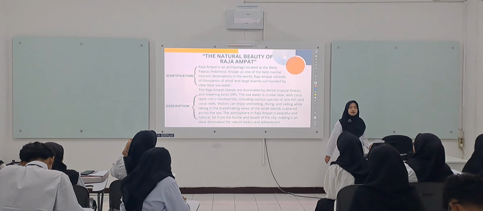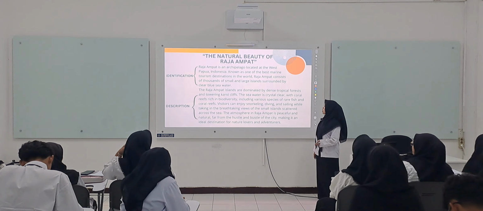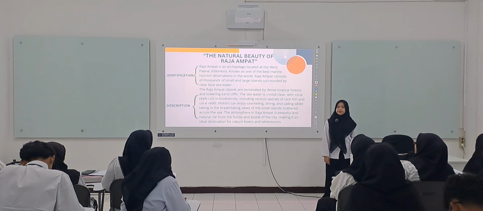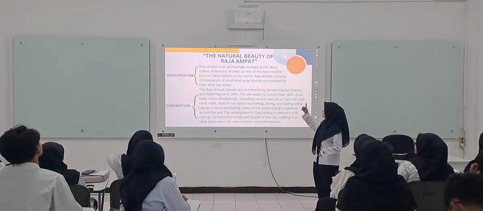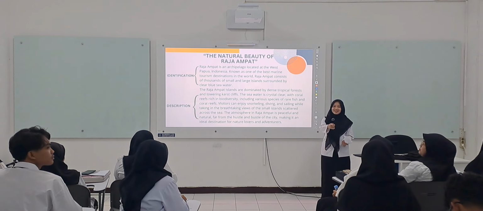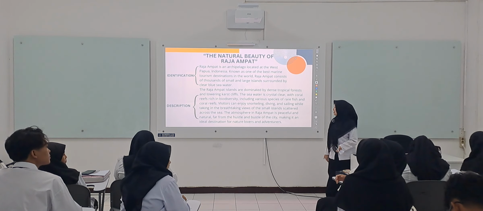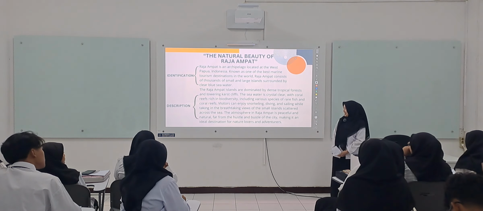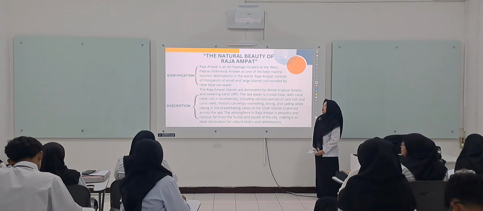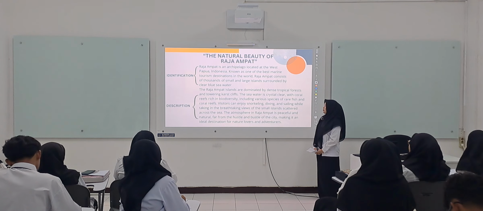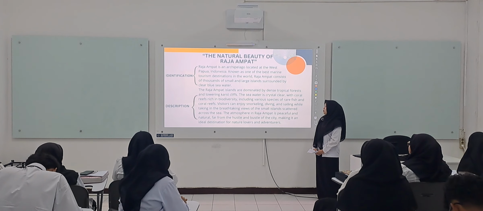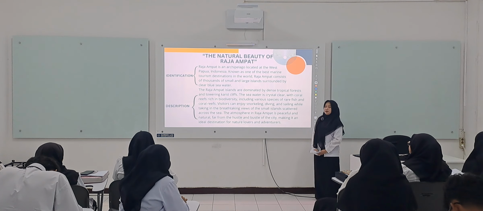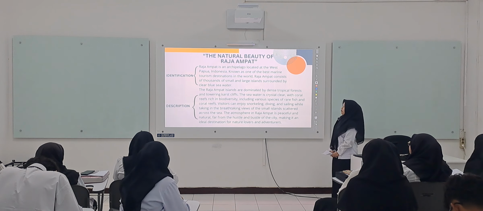Okay, the next. This is the example of the descriptive text. Mbak Naila, can you read the first paragraph for me? Okay, enough.